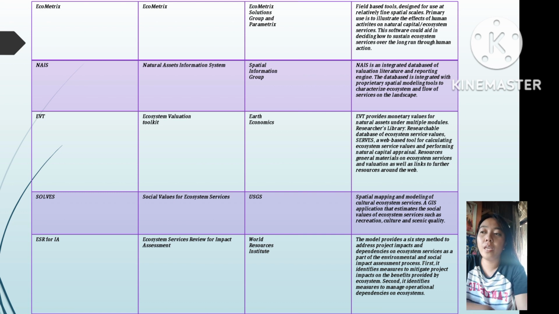This is EVT, or Ecosystem Valuation Toolkit. The developer is Earth Economics.